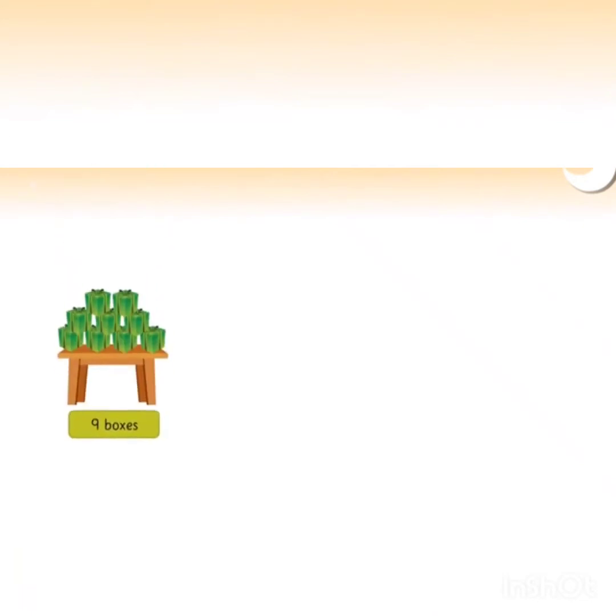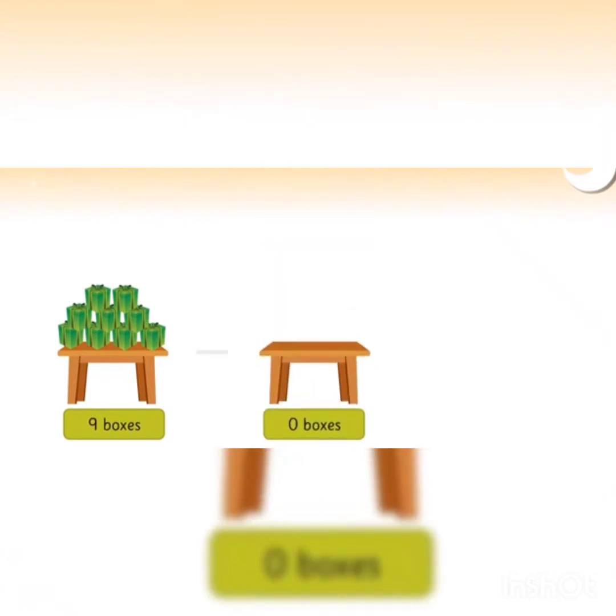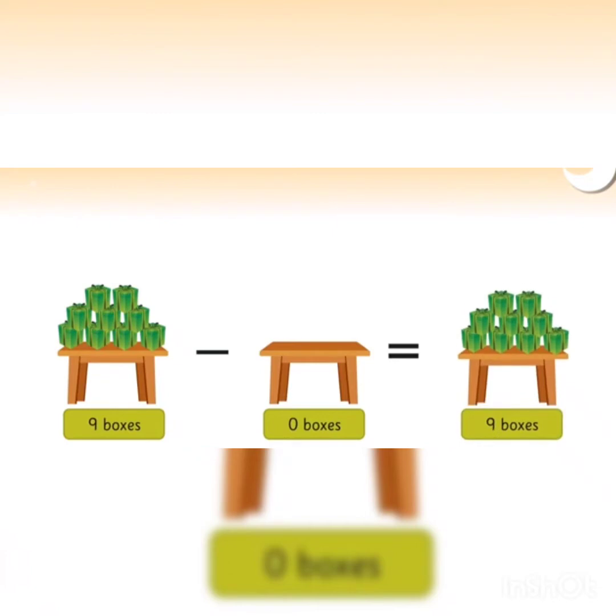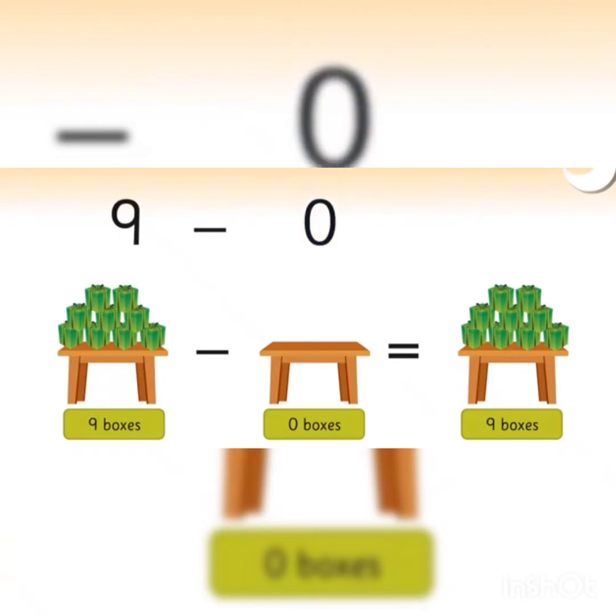Then here we can see another example. The table contains 9 boxes. How many boxes are here? Yes, the first table shows 9 boxes and the second table shows 0 boxes. When we subtract 9 boxes minus 0 boxes, that is equal to 9 boxes. All of you remember, when 0 is subtracted from a number, the difference is the number itself. That is 9 minus 0, that is equal to 9, the number itself.